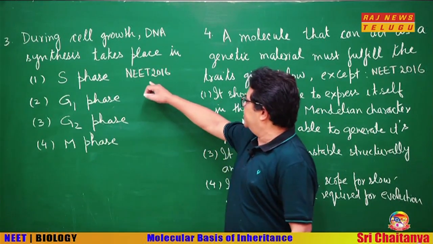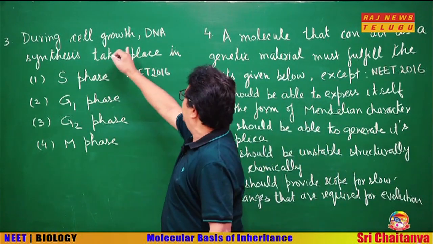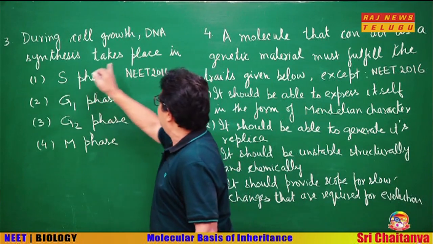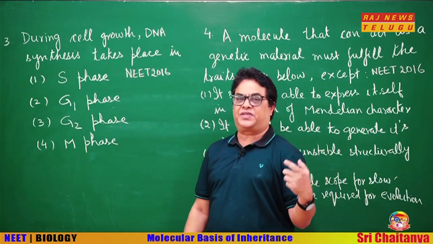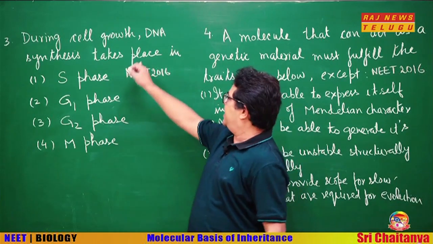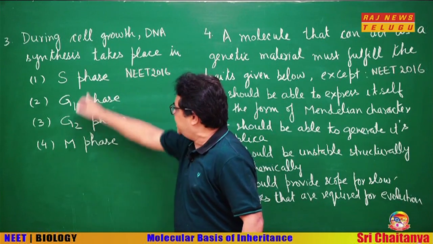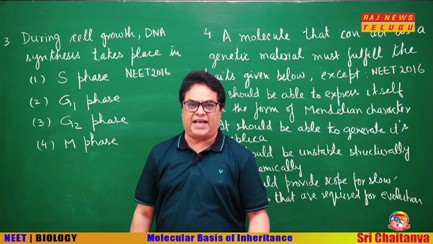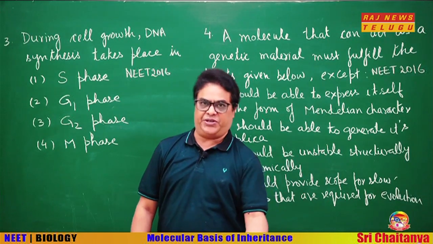This was asked in NEET 2016, as you can see here. During cell growth, DNA synthesis takes place in. Now, remember in the previous question it was asked in bacteria. Here it is not specified, but you see the options are all related to the cell cycle. It means they are asking about eukaryotes only.